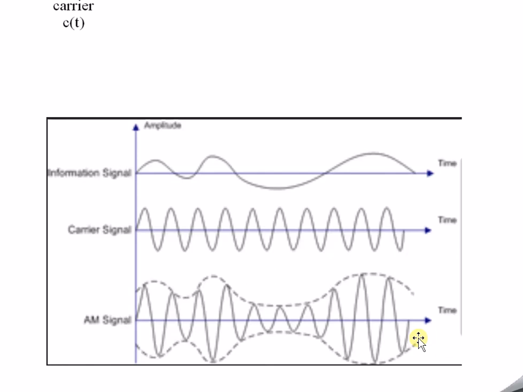We have learned what a baseband signal is, what amplitude modulation is, and how the amplitude modulated wave is generated in this session. So I hope it is very clear.